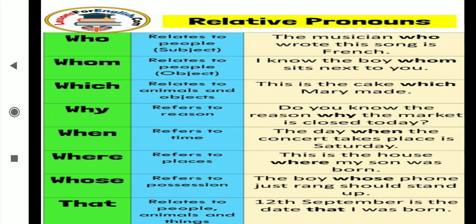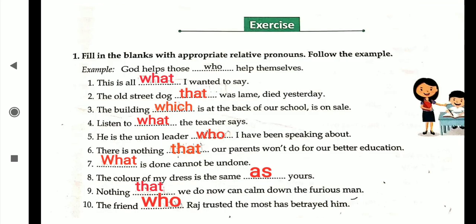12th September is the date that I was born. My birth date, the relation between the date and my birth, is shown by that. That's why that comes for the relative pronouns. Then who, whom, which, why, when, where, whose, that, all come for the relative pronouns. Now let's discuss the exercise which is in the textbook. Fill in the blanks with appropriate relative pronouns, follow the example. God helps those who help themselves.